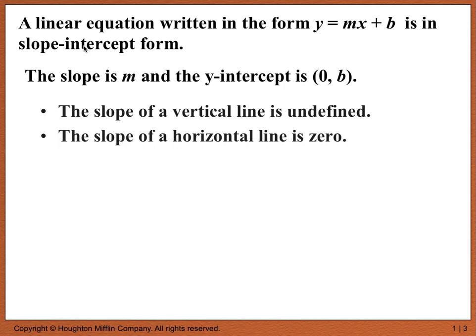The slope of a vertical line is undefined, and the slope of a horizontal line is 0. Okay, why is that true? Well, if slope is rise over run, a vertical line has infinite rise and 0 run, so it would be like having an infinite slope, and that's undefined. And the slope of a horizontal line is, if that's rise over run, well, it has 0 rise and infinite run, so 0 over anything is 0.